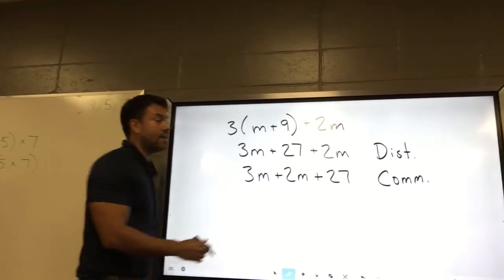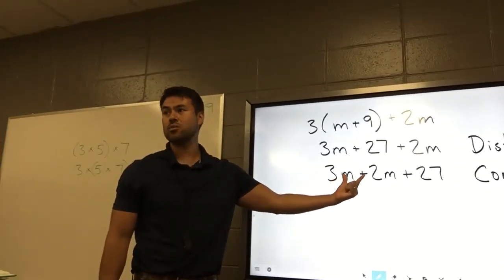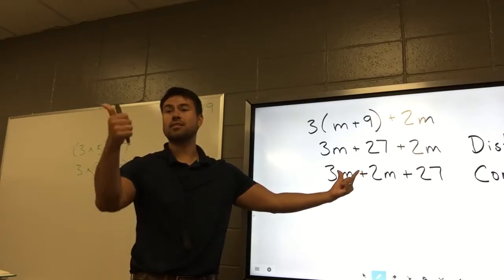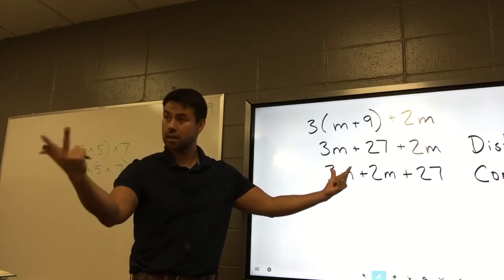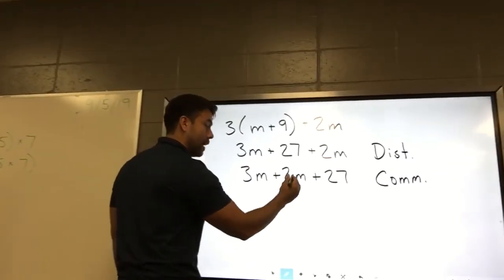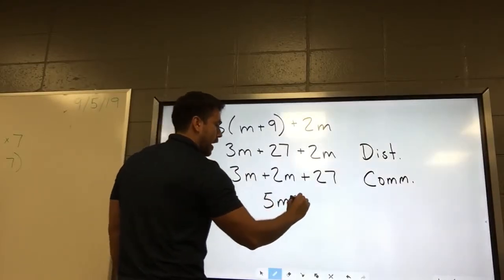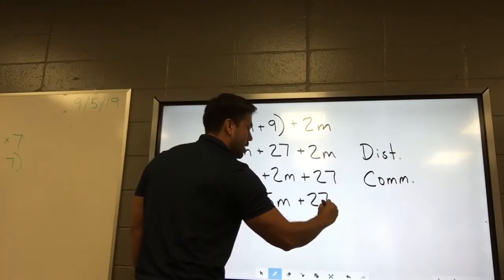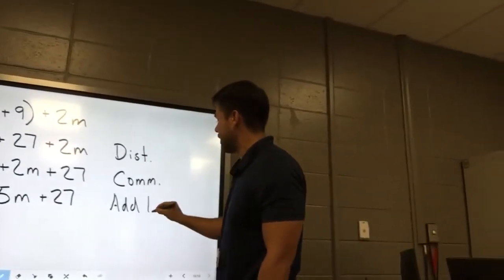All right, now here's where I'm saving you some work. Technically, when I combine like terms, I'm using the associative property and the distributive property and the substitution property. I'm using all three of them, but all I want you to do is combine these two, 3n plus 2n, which is 5n, and then plus 27, and just write add like.